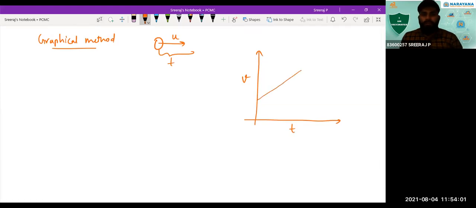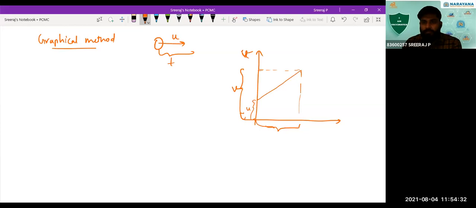So this value is u. This value is u. And its final value, this is v. This is the velocity time graph. So this much it is v. And on this axis we are considering the motion for a time interval t, correct? We're considering the time interval t. So that's how the graph will be, right?